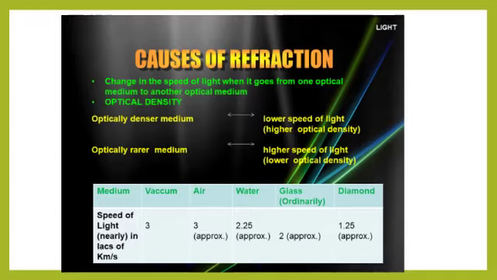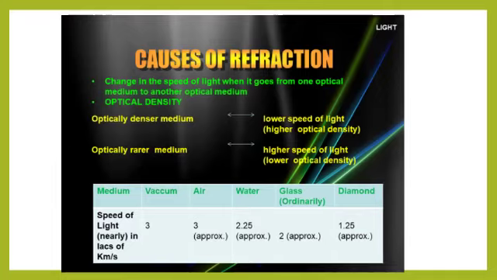Vacuum has the least optical density because the speed of light is maximum in vacuum. Of any two given media, the one having the higher value for the speed of light is referred to as optically rarer of the two media. The other, having the lower value for the speed of light, is referred to as the optically denser of the two media.